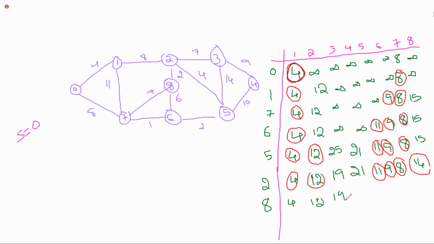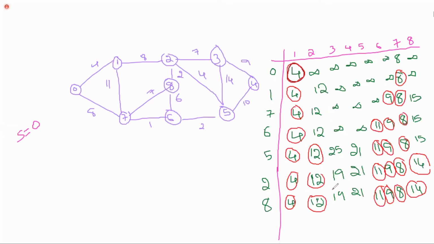Okay. Next, 4, is there any possibility? Via 8. 4 plus 8, 12, 12 plus 2, 14, 14 plus 6, 20, 20 plus 2, 22, 22 plus 10, 36. So 21 is the minimum. So I'm writing that. Next, 11, 9, 8 and 14. Now, the known vertices are 1, 2, 11, 9, 8, 14, all are known. Next, which one will you consider?